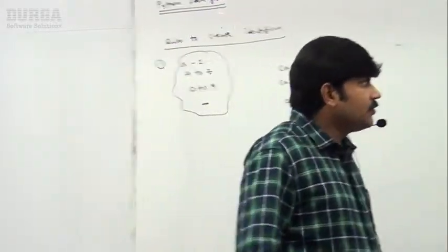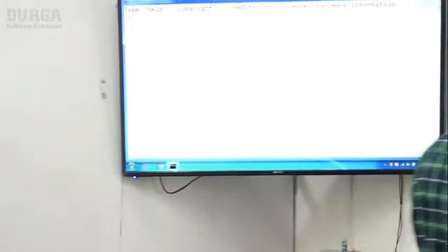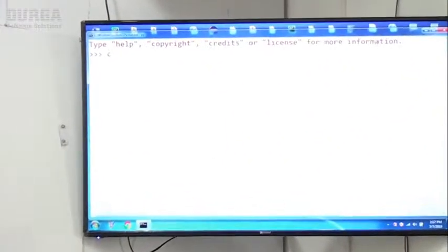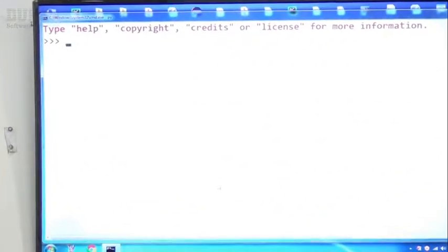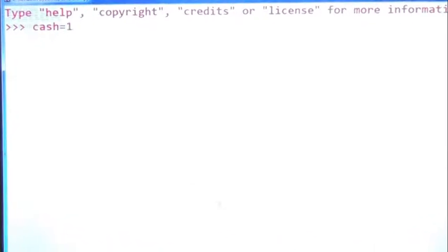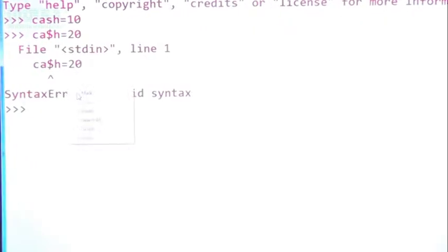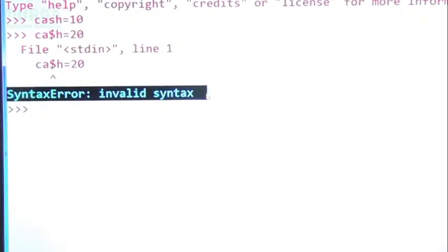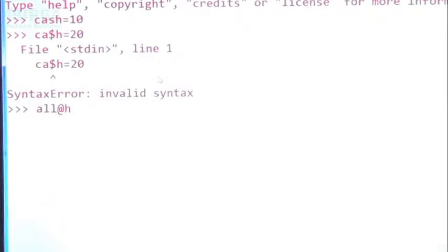Have a look once, observe carefully. Here I am taking CASH is equal to 10. Valid, perfect. CA$H is equal to 20, I am taking. Have you observed? Syntax error, invalid syntax. Next, all@hands is equal to 30, I am taking.